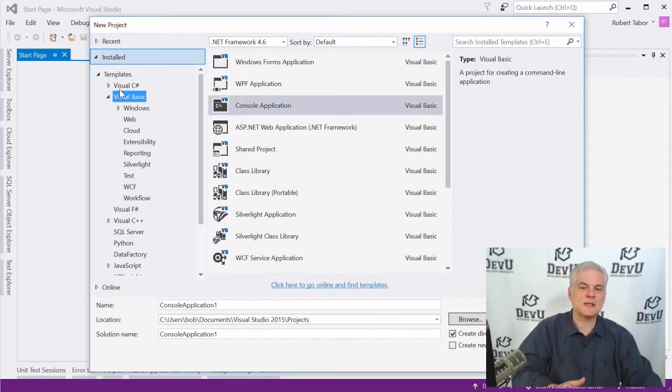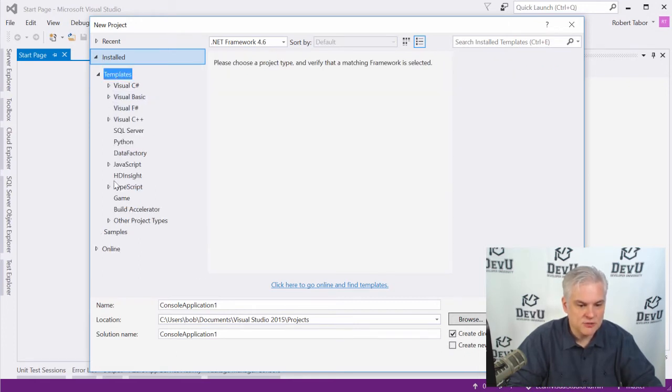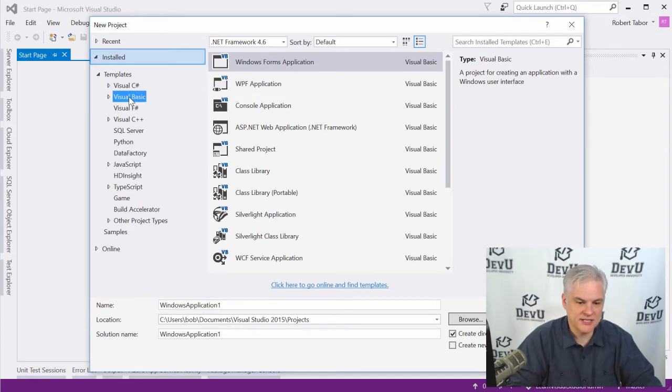And this is important. If you get lost on this step, you're going to be lost, significantly lost. So take a moment and really pay attention to what you're doing here. Make sure you're in the installed templates here on the left-hand side. You're going to see a number of languages and tools over here beneath the word templates. You must make sure that you have selected Visual Basic. If not, you're going to wind up with a weird template and you're not going to know what to do next. I've gotten enough comments through the years to know that this is a frequent mistake that people make.